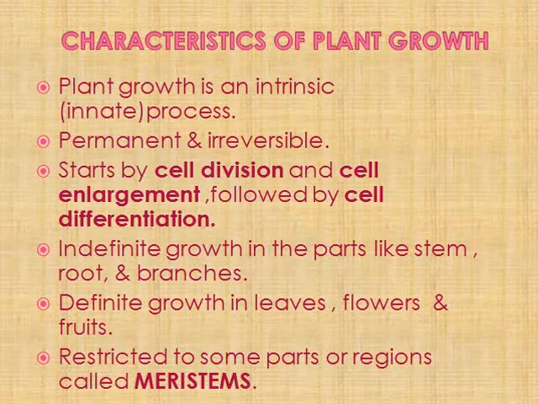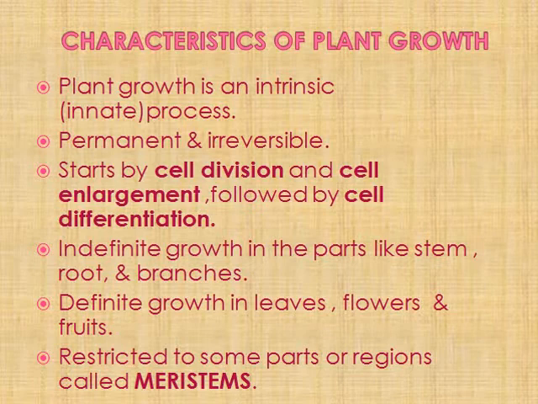Now cell division means a cell divides into two equal halves. So like that, these cells divide, they get enlarged. That means they become big, store more amount of nutrients and perform certain functions. That is the last phase, that is differentiation. So this type of growth is permanent and irreversible.